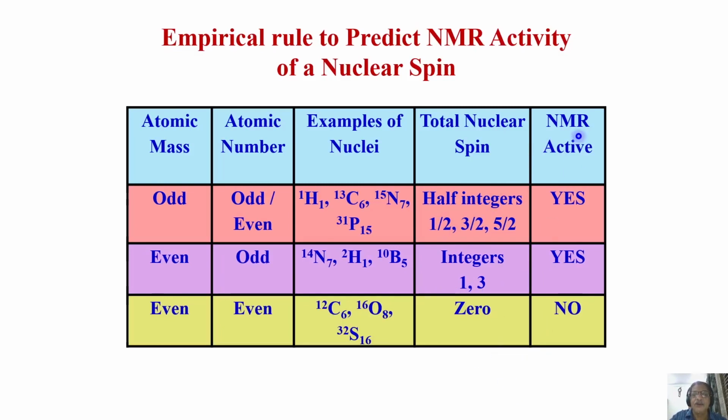Depending on that, if they have spin, whether half integer or integer, such nuclei will be NMR active. Nuclei with spin angular momentum 0 are NMR inactive. This is the table which can tell you how to find out empirically, based on atomic mass and atomic number, whether such nuclei are NMR active or not.